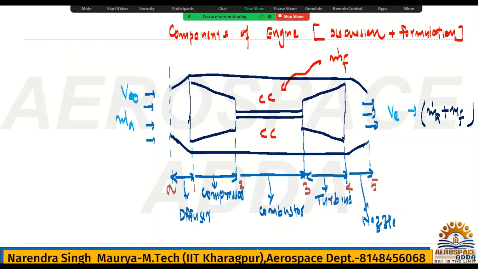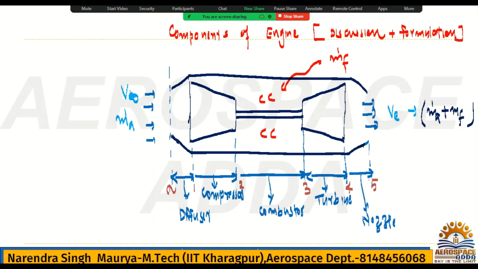But if a shock is formed between the free stream and the diffuser inlet, then there will be a problem. That time I will give a separate analysis. So nothing to worry, just take this as the standard numbering.